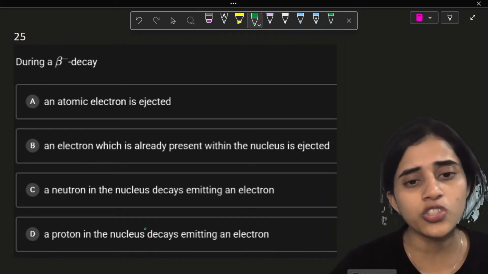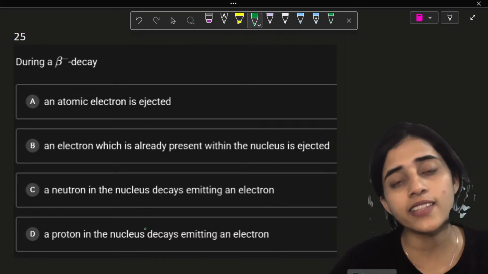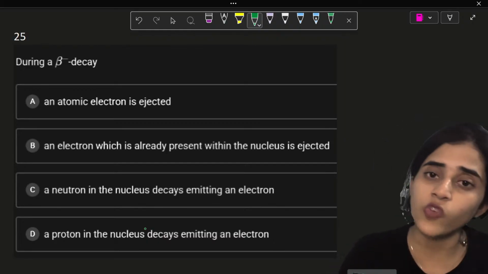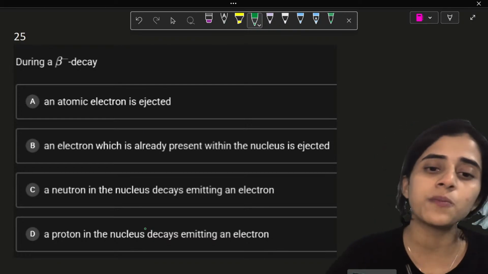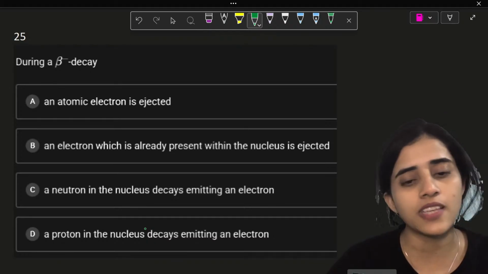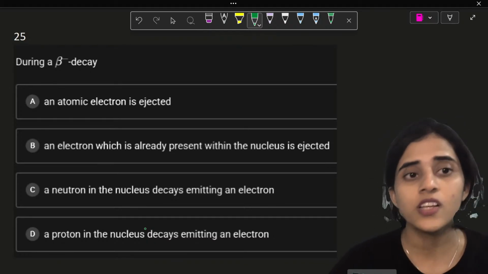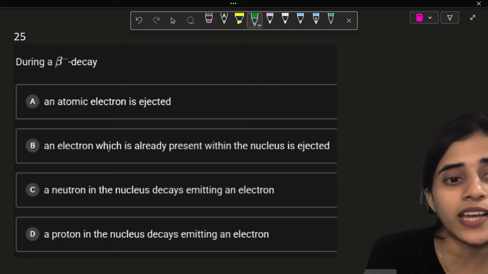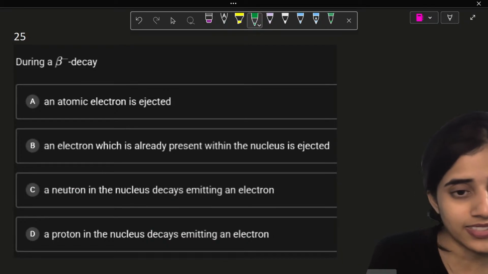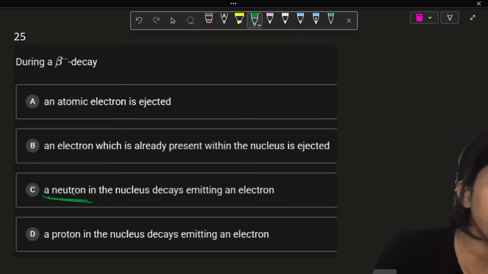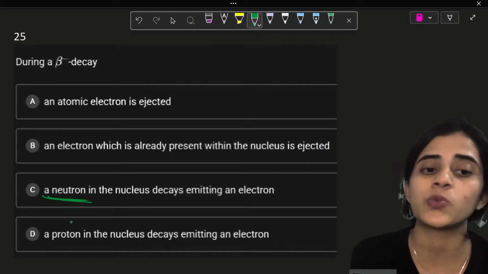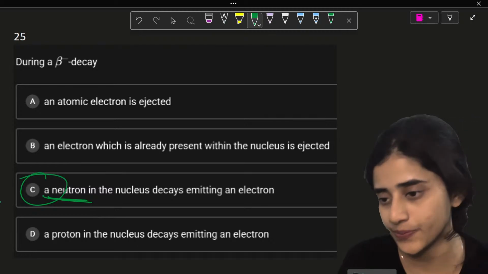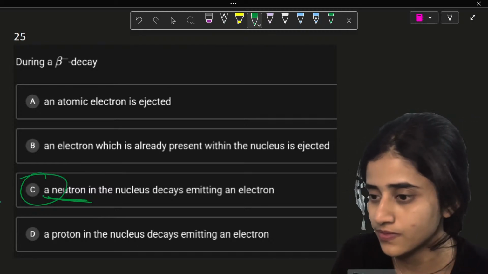Option C. A neutron in the nucleus decays emitting an electron. That's possible. A proton in the nucleus decays emitting an electron. That is also possible. Both are possible. So how will you decide which one? That's because there is beta minus decay and beta plus decay. In beta minus decay, a neutron decays into a proton and an electron. If it was beta plus decay, it would have been a proton. So it is option C. Okay.